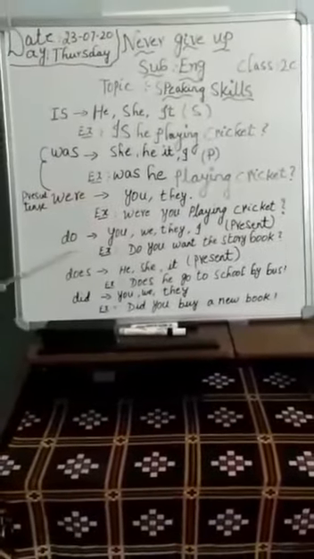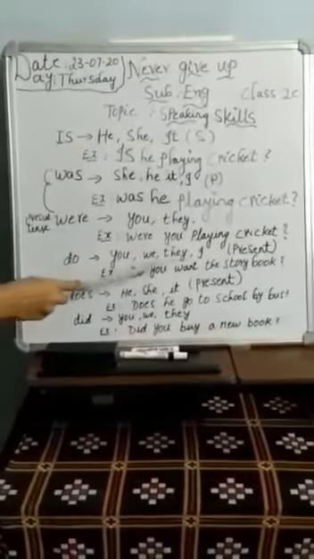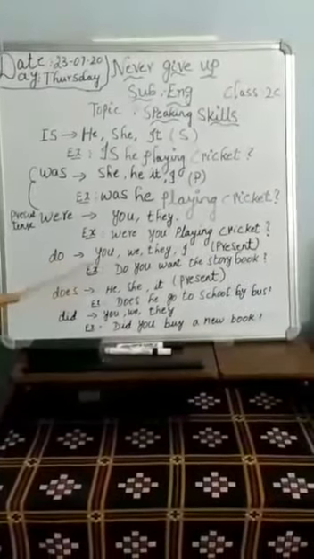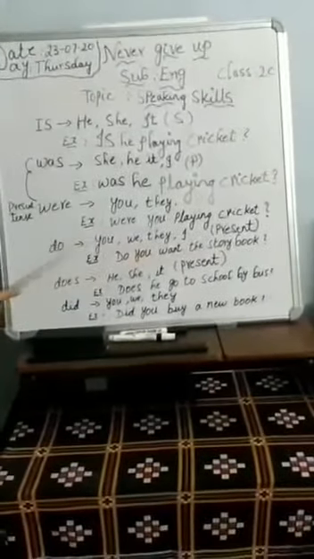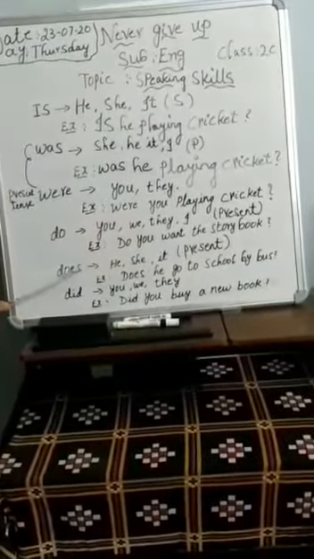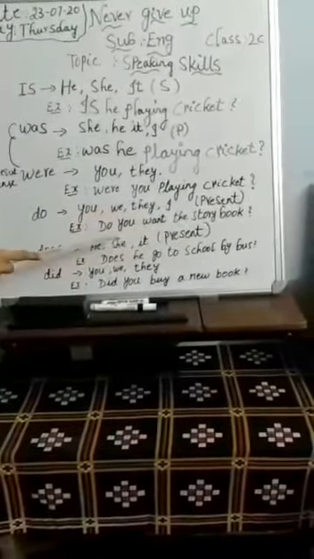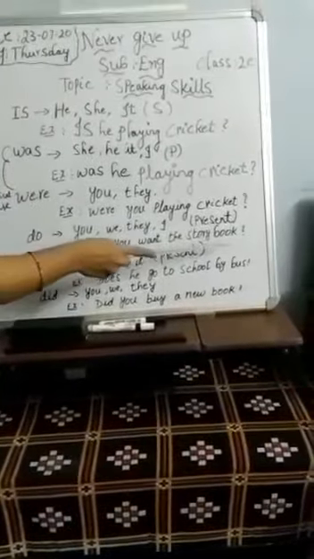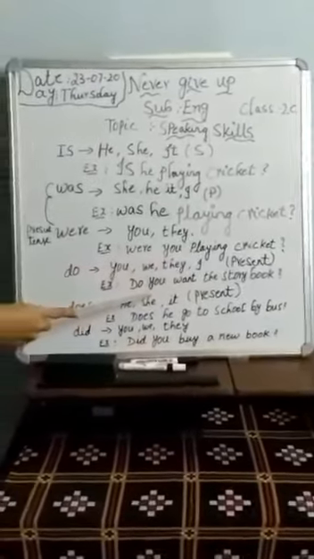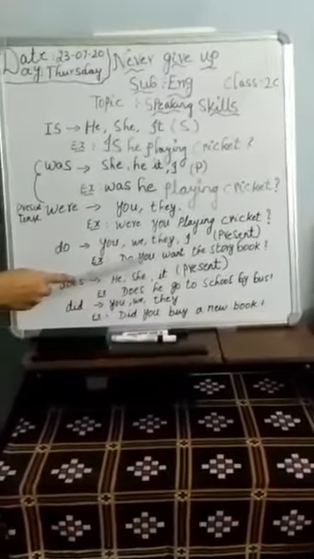Next we go for do. Do is used along with the subjects you, we, they, I. Here do is a present tense. Do, does is a present tense. For example, do you want the story book? It is a present tense. Here you is a subject.